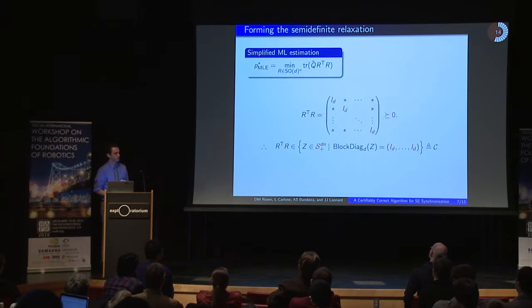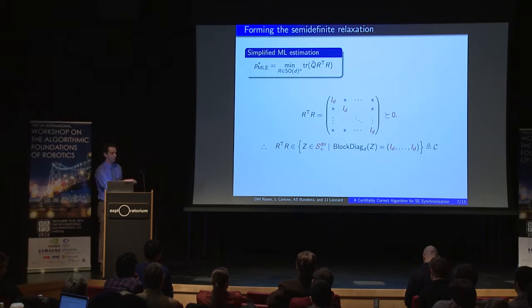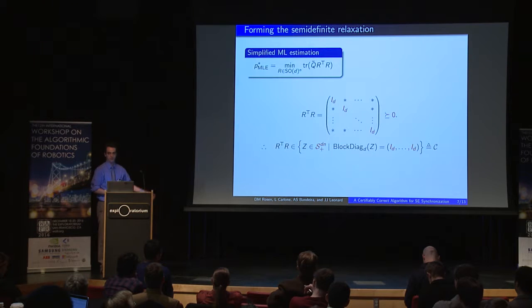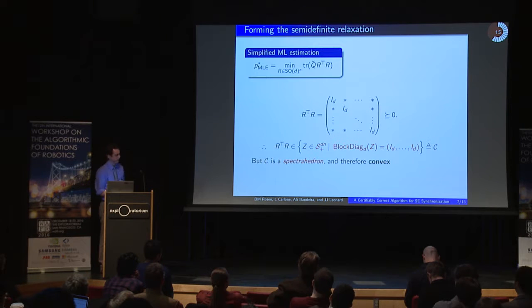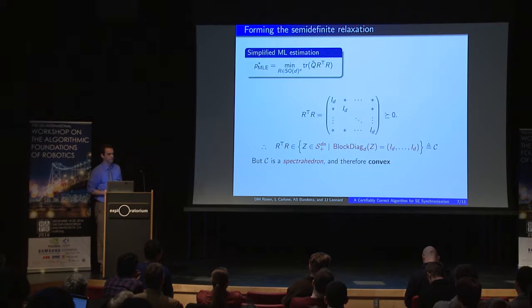And so what this means is that if I take every outer product like this that I could consider as a solution of this problem, I can embed each of these in this set C on the right-hand side here, where I take the general set of positive semi-definite matrices and I just consider the positive semi-definite matrices with block diagonals that are the identity. Okay, so why is this a useful thing to do? Well, it's useful because the positive semi-definite matrices are a convex set, and this is a linear constraint. And so the intersection of these two sets is a general class of objects called spectrahedra.